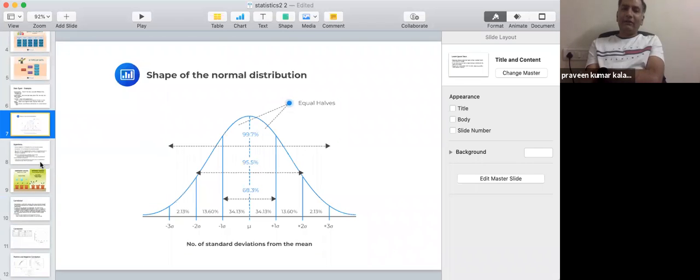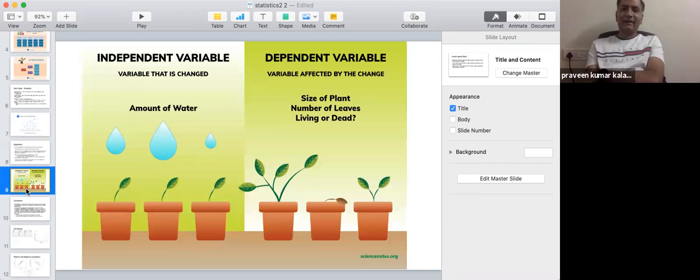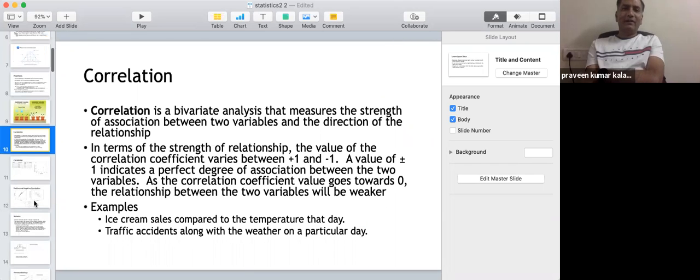Right. And we learned what is normal distribution, and what is the standard deviation and all. So now I think hypothesis is also something that would have been imbibed into us. We know what is alternate hypothesis, what is null hypothesis, and all those things, right? So what we are interested in proving is the alternate, and what is known is the null, right? So we took examples and all.